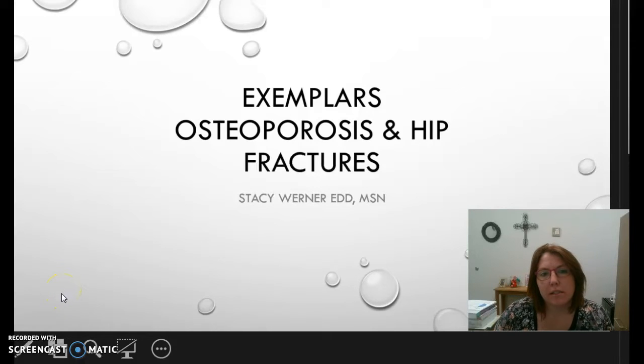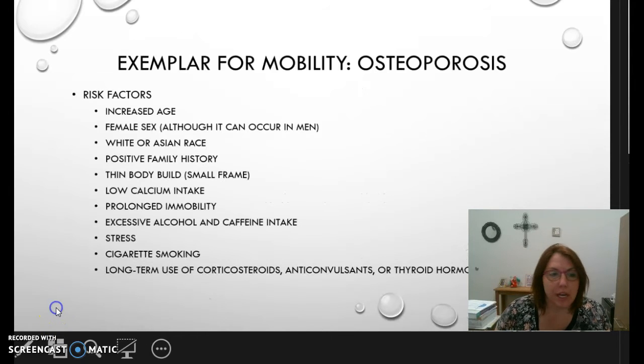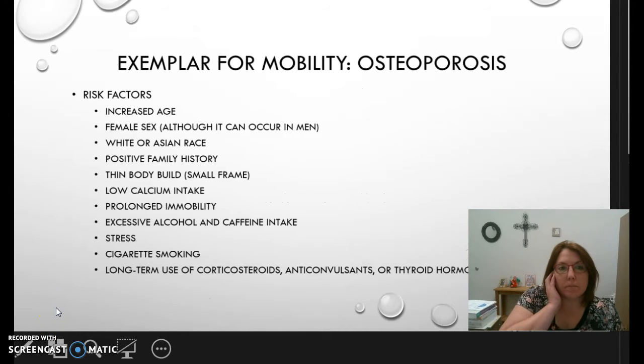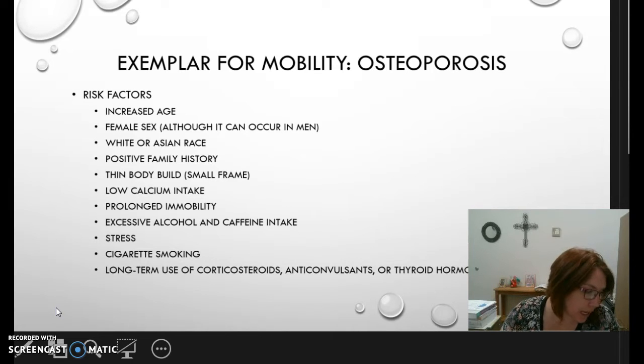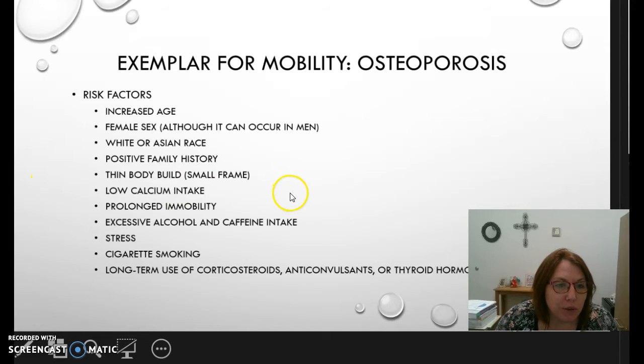The exemplar that I'm going to be discussing in this presentation is osteoporosis, which is highly related to hip fractures. And if you want to, the pages that I have expressed for you to read, if you look at chapter 70 in your Med-Surg ATI book, starting on page 445, it's only about 3 pages worth of information, is what you need to be referring to along with these PowerPoints and the presentation.